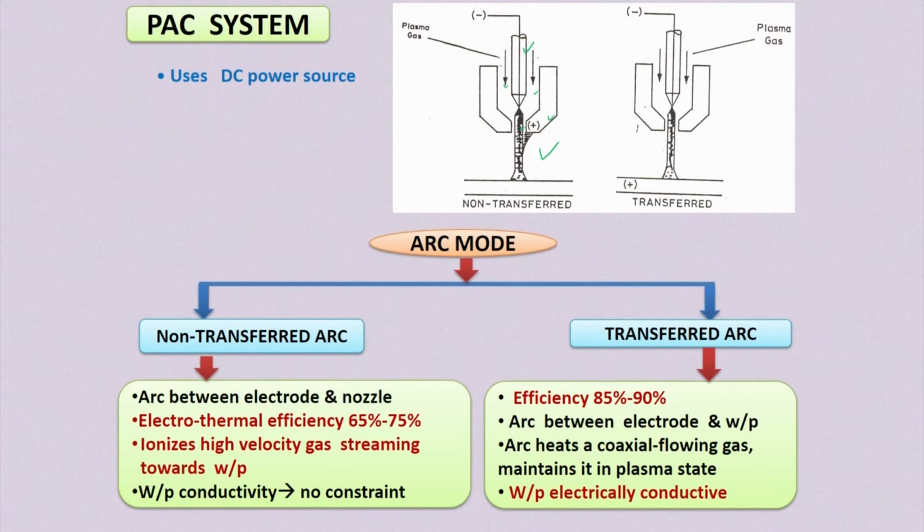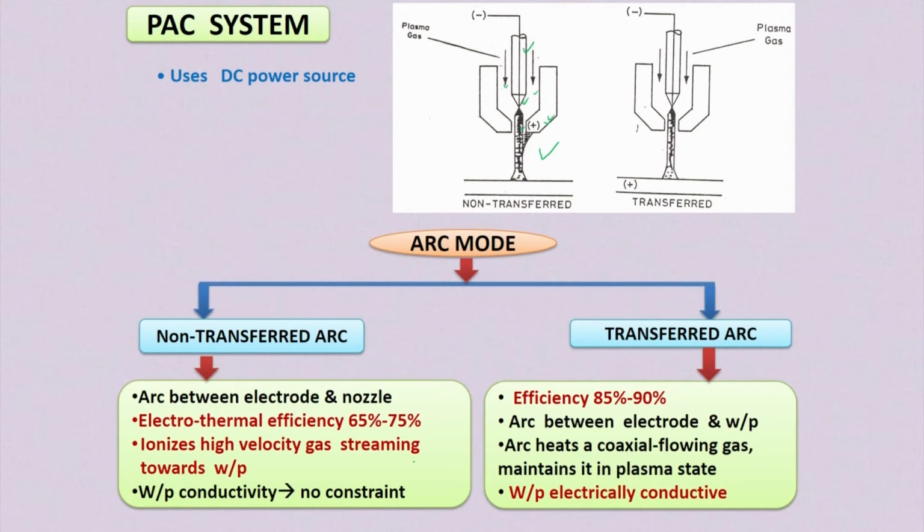So this is the non-transfer arc between the electrode and the nozzle. The arc is generated between this electrode and this nozzle. Here the electrode is the cathode and the nozzle is connected to the anode. The electrothermal efficiency of this kind of non-transfer arc is 65 to 70%. So it has a very low efficiency